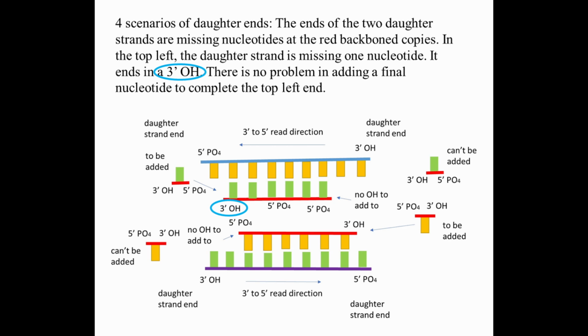In the figure, the 4 scenarios of daughter ends are shown. The ends of the two daughter strands are missing nucleotides at the red backbone copies. In the top left, the daughter strand is missing one nucleotide. It ends in a 3' OH. There is no problem in adding a final nucleotide to complete the top left end.